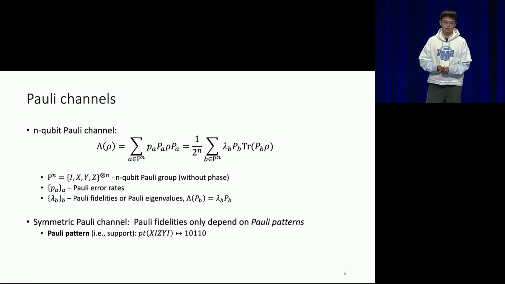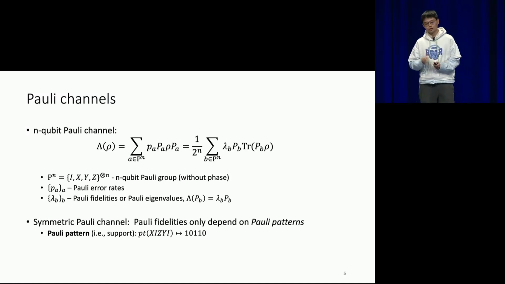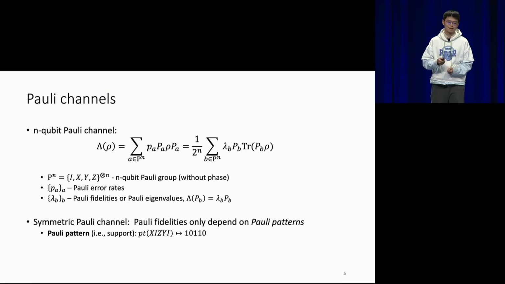We'll make an additional definition of a symmetric Pauli channel. That is, when the Pauli fidelity of your Pauli channel only depends on the Pauli pattern, we call it a symmetric Pauli channel. Here, a Pauli pattern basically means the support of a Pauli. For example, the pattern of XIYZI is defined to be 1, 0, 1, 1, 0. This kind of symmetric Pauli channel is also known as a generalized depolarizing channel.